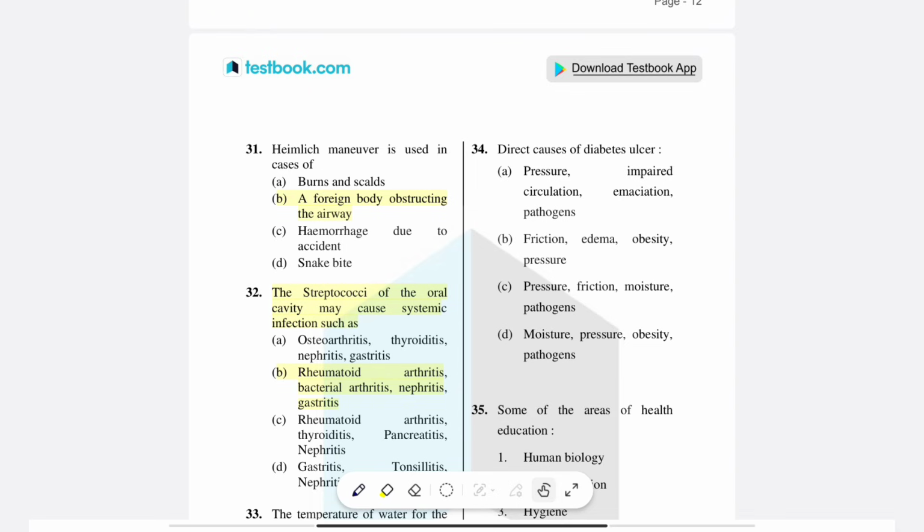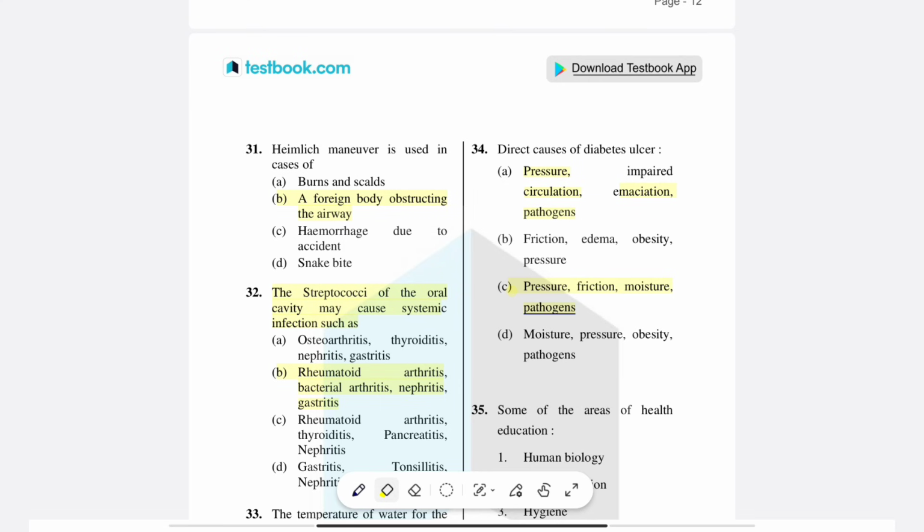Here the right answer is option A. For the diabetic ulcer, the main reasons are pressure, impaired circulation, emaciation and pathogens. So these are the reasons for diabetic ulcers. You can see option C as well, that is pressure, friction, moisture and pathogens. This is the reason for bed sore.